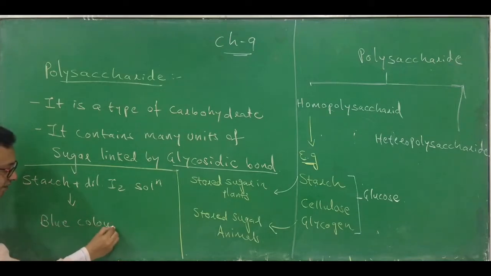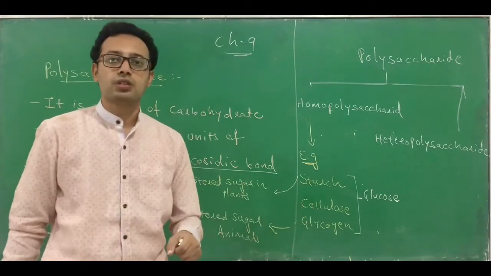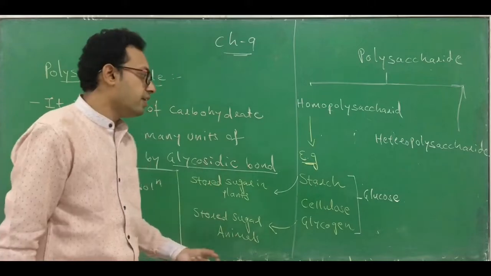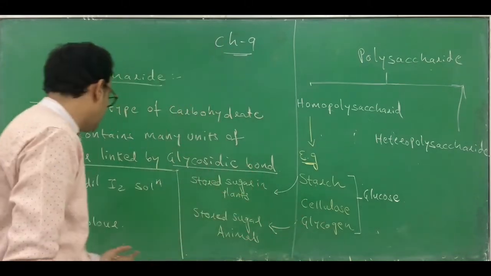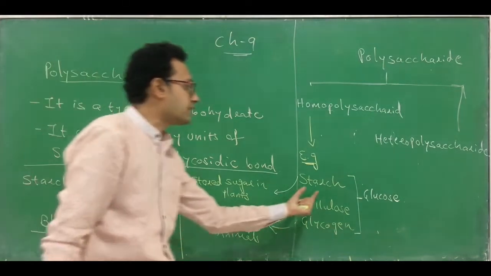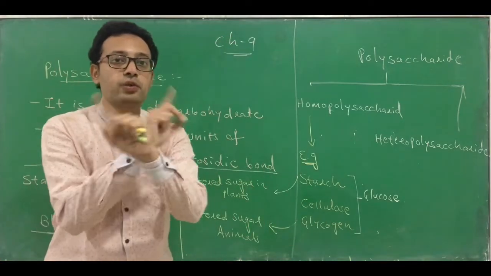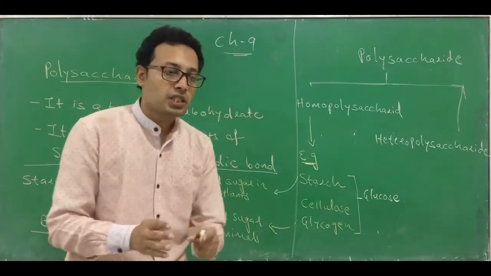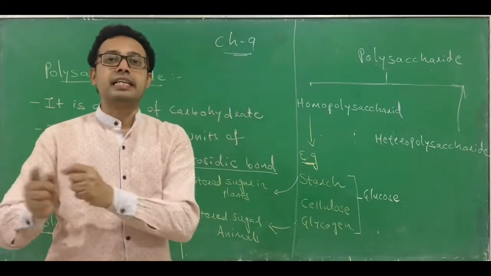This is an identification technique by which you can identify whether it is starch or cellulose. If it produces a blue color, it indicates it is starch. Cellulose with dilute iodine cannot produce a blue color, and thus you can differentiate between starch and cellulose by a chemical test.